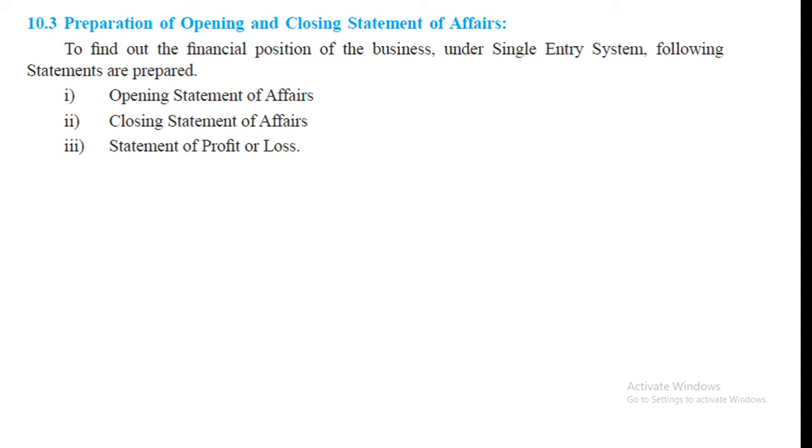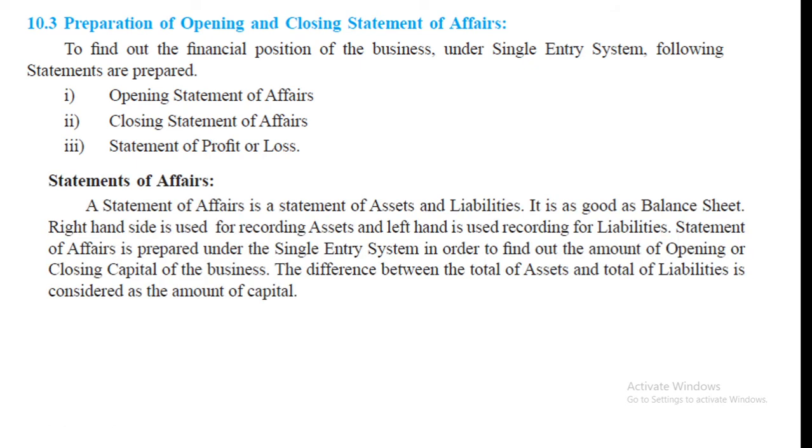To find out the financial position of the business under single entry system, following statements are prepared: opening statement of affairs, closing statement of affairs and statement of profit and or loss. Now statement of affairs means what? Statement of affairs is a statement of assets and liabilities. It is as good as balance sheet.